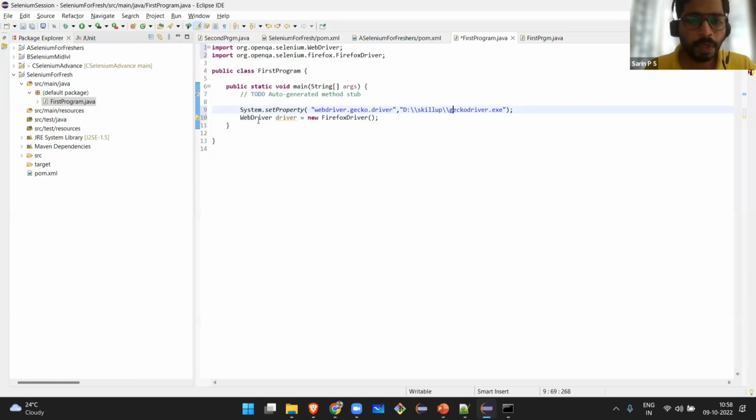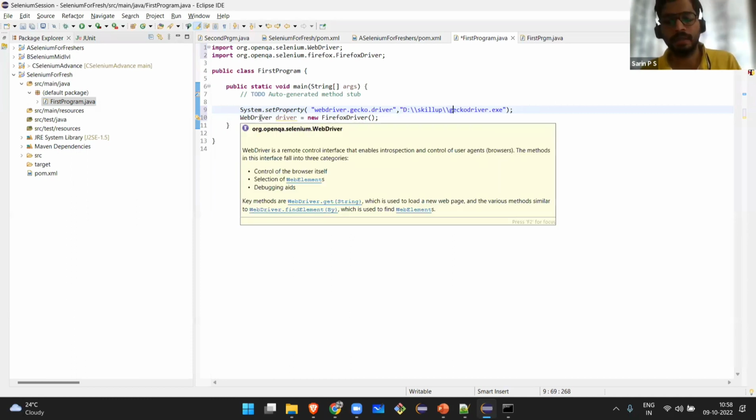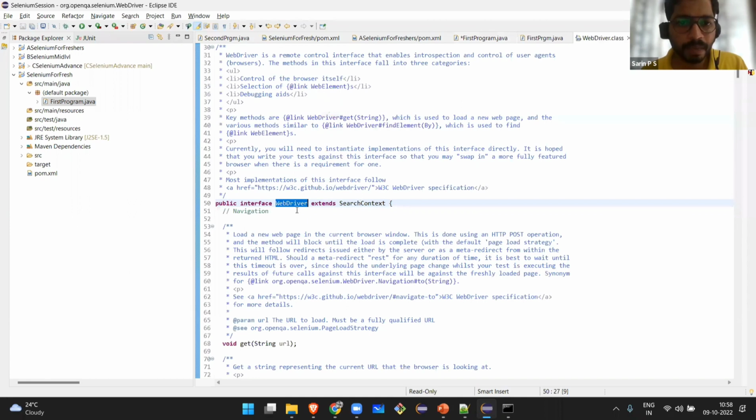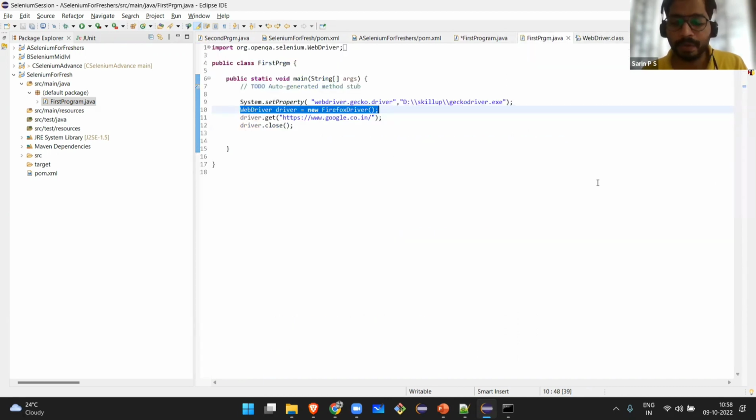So what is this WebDriver? Basically, that is another interview question for freshers. If you want to know more about that, just Ctrl and right click. WebDriver extends... okay, this is an interface. WebDriver is an interface. There is a lot to talk about WebDriver, so for the time being I will give you an assignment: dig deeper into WebDriver.